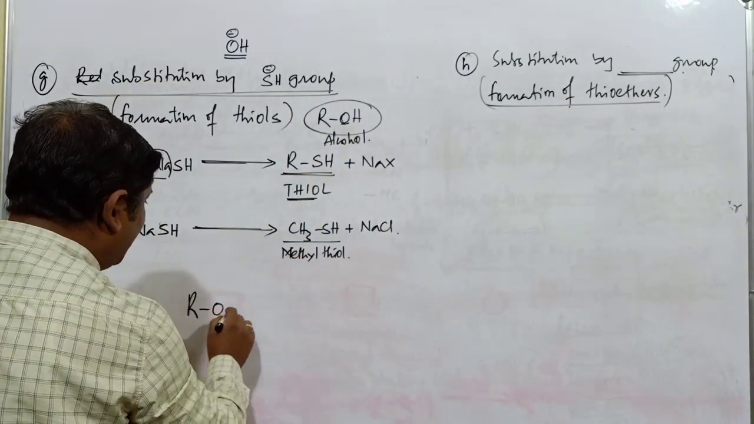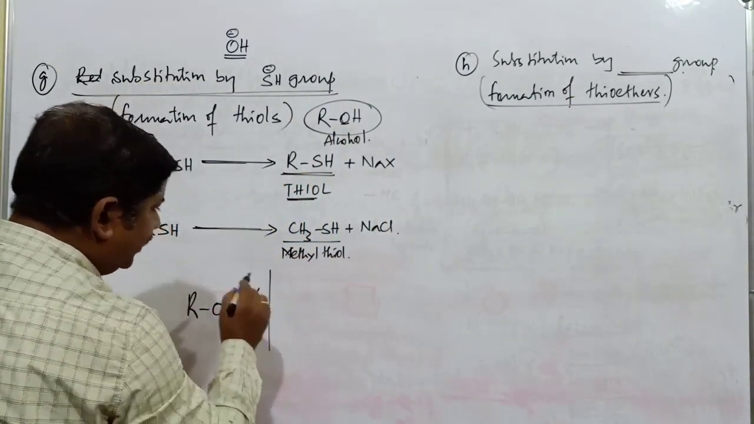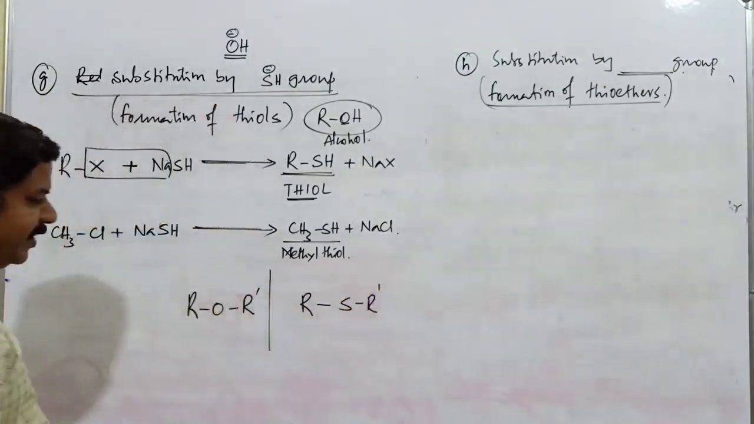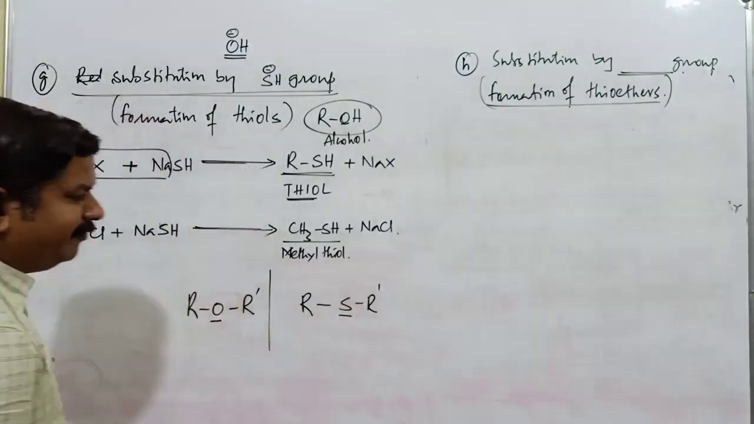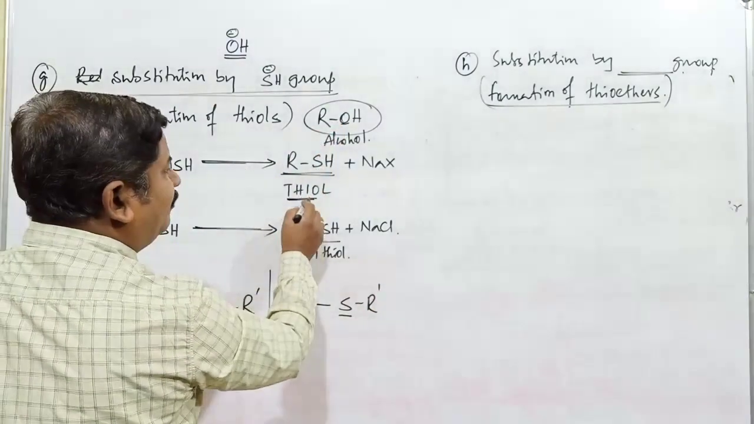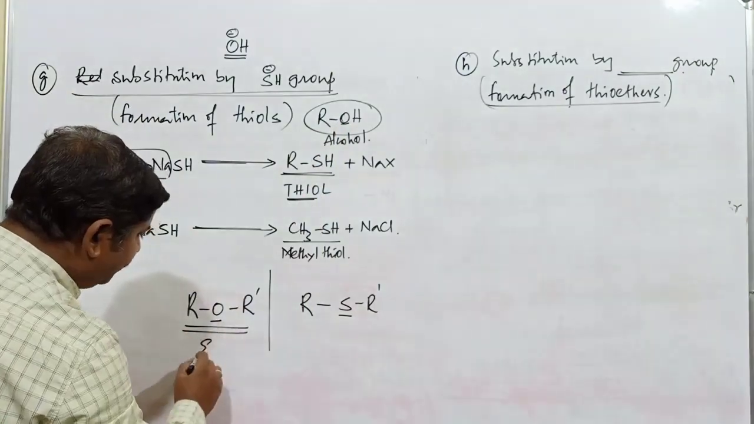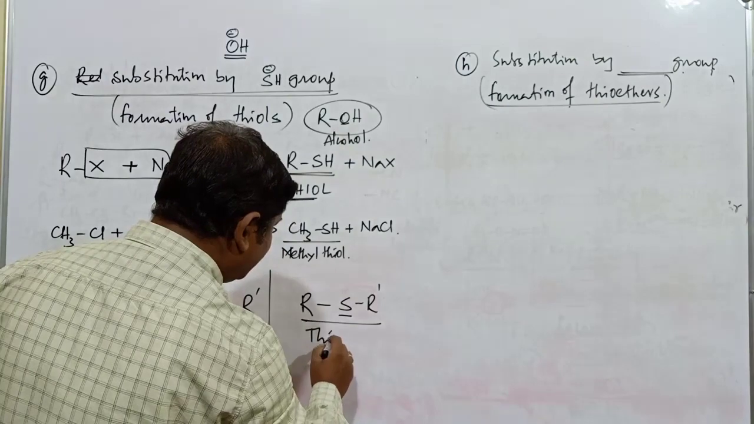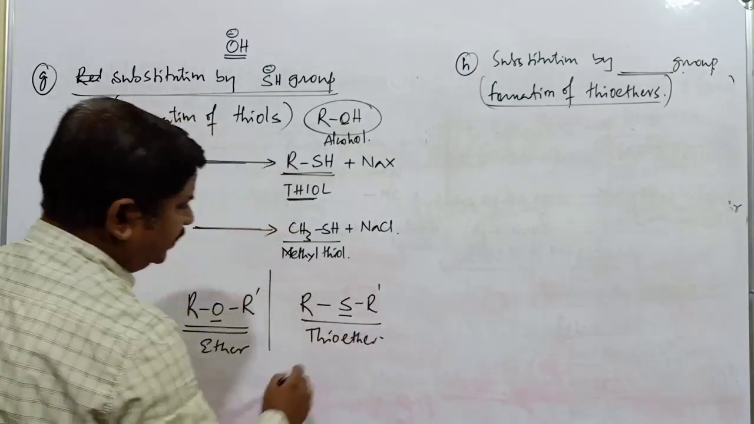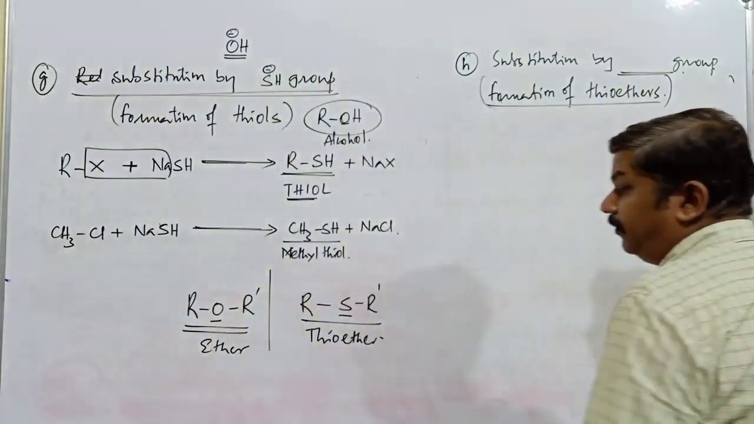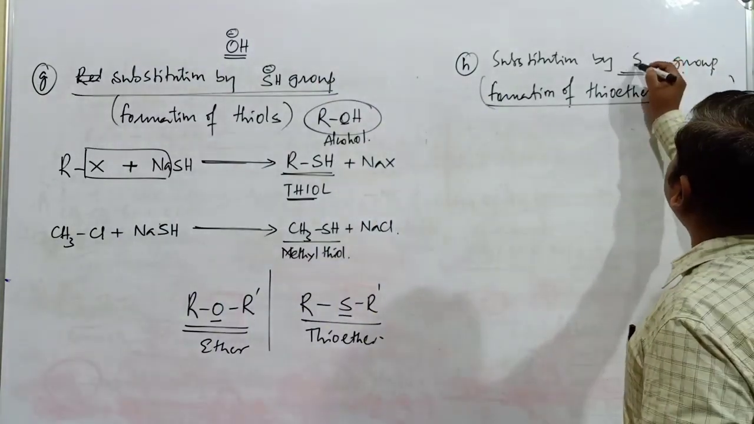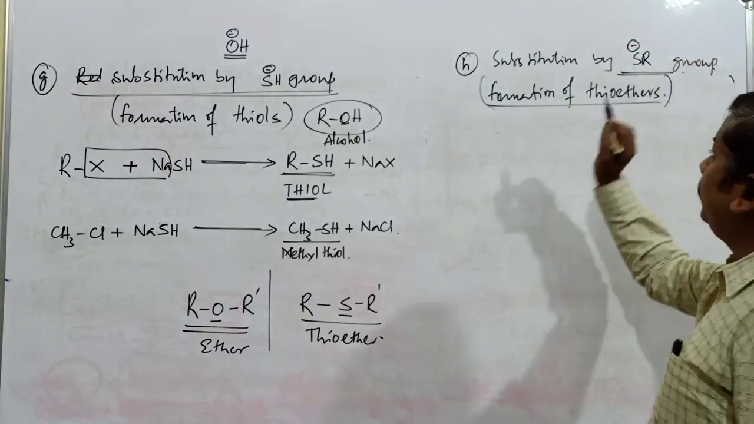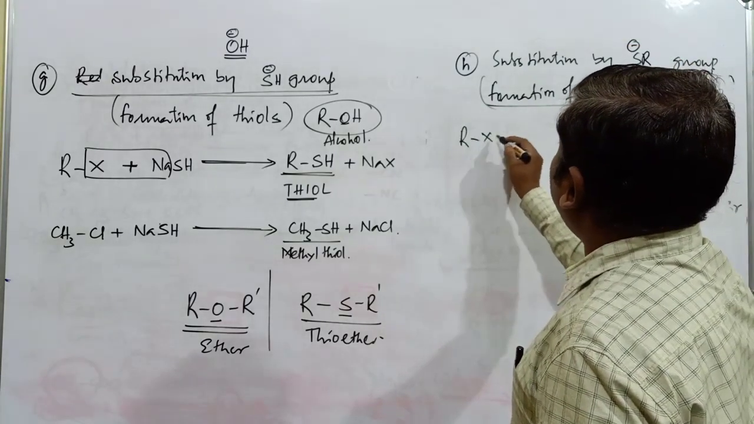Ethers are represented by ROR dash. Thioethers are represented by RSR dash. What's the difference here? Oxygen is again replaced by sulfur. In thiols, oxygen of alcohol is replaced by sulfur, and in ethers too oxygen is replaced by sulfur. These compounds are called thioethers. Then what should be the corresponding nucleophile here? The nucleophile is RS minus.